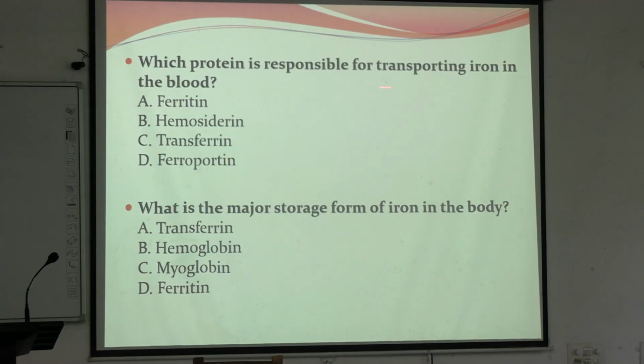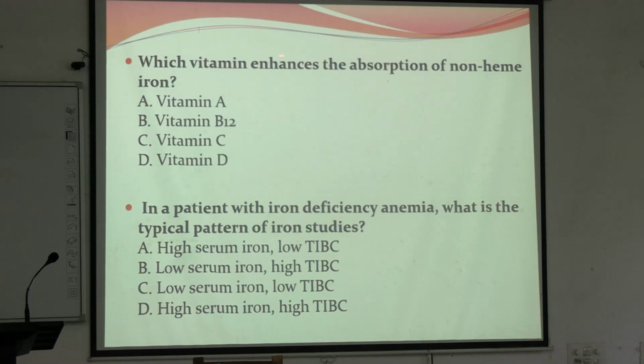Which protein is responsible for transporting iron in the blood? Transferrin. What is the major storage form of iron in the body? The major storage form is ferritin. Which vitamin enhances the absorption of non-heme iron? Vitamin C.